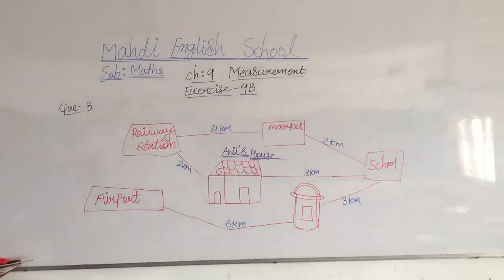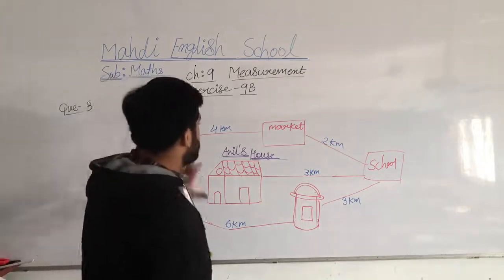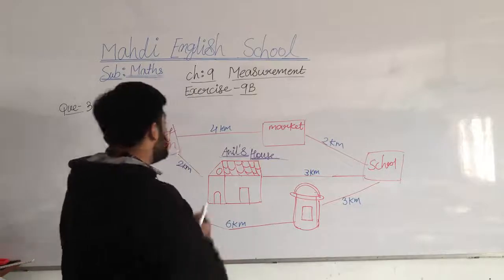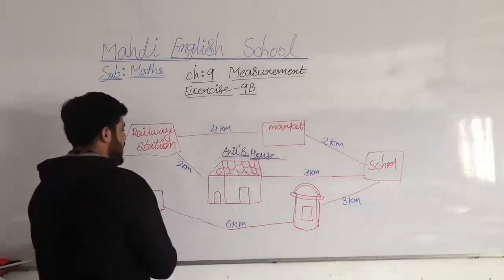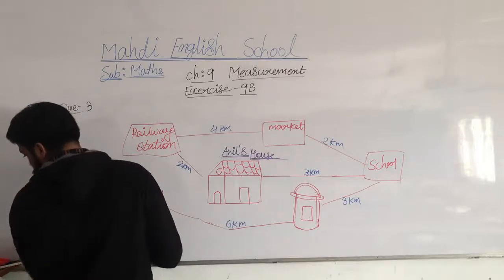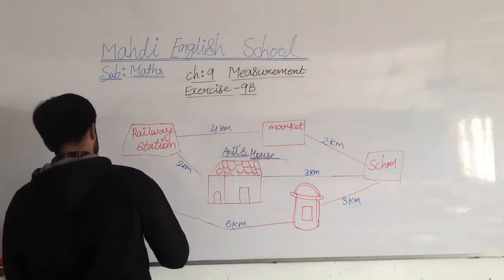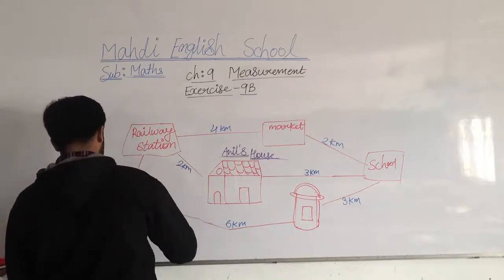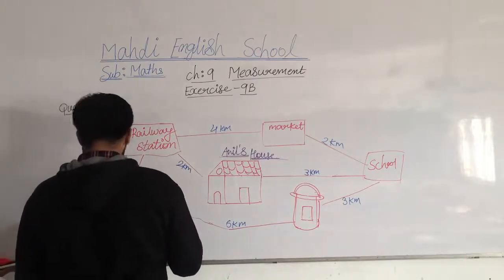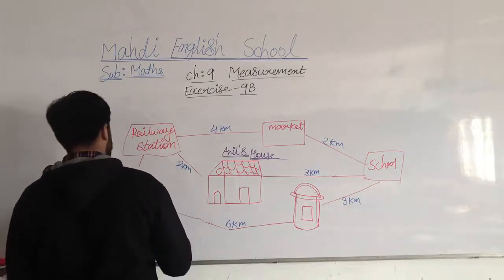Okay, my dear students, see, this is all the distance, and we have to find the answer. So we have to mark all these things: railway station, Anil's house, the school, the post office, the airport. Good, my points, my dear students. Airport, and then the post office, then school and market. It's a daily routine area for work.